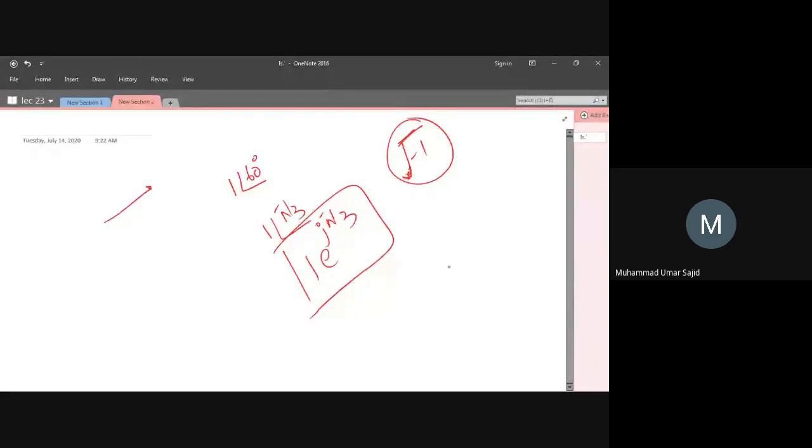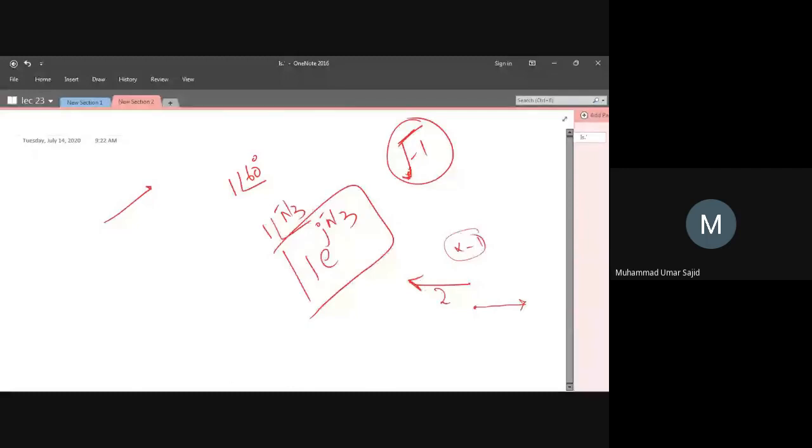Let's say we have a vector pointing in the leftwards direction, and the length of this vector is, for example, 2, and obviously the angle is 180 degrees. So if I multiply this vector with minus 1, what would happen? Obviously the vector would flip its direction by 180 degrees.